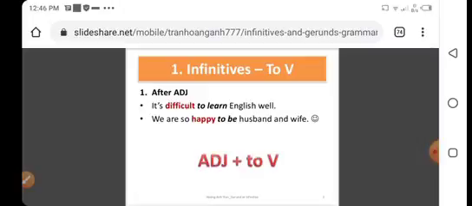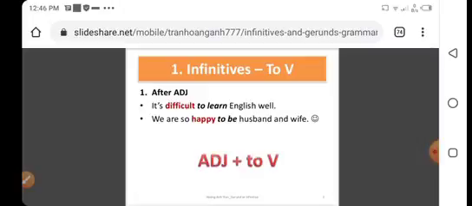Look at sentence number 1. It is difficult to learn English well. Difficult, this is the adjective. To learn, this is the infinitive. To learn, 'to' plus the first form of the verb is called infinitive. So if we do the sentence analysis of 'It is difficult to learn English,' difficult is the adjective and to learn is the infinitive.